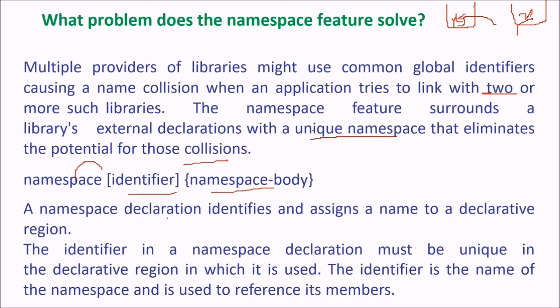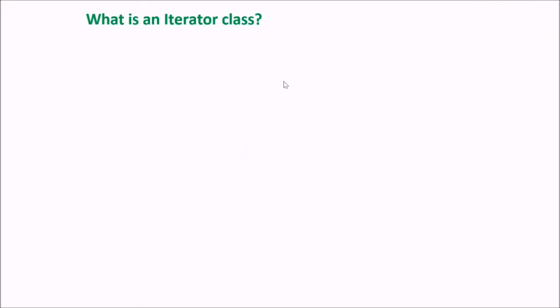The namespace declaration identifies and assigns a name to a declarative region. It is just like a baggage, or a bucket. The identifier in a namespace declaration must be unique in the declarative region in which it is used, and the identifier is the name of the namespace and is used to reference its members.